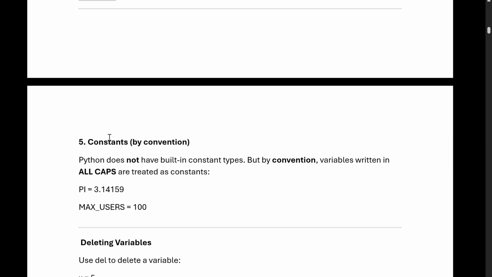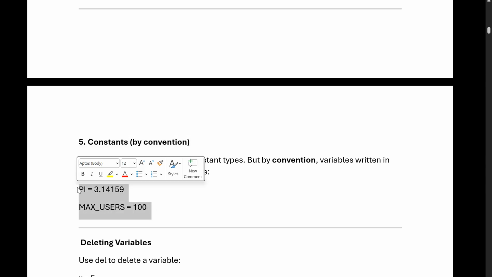Now we can see the constant. Python does not have a built-in constant type, but by convention, variables written in all caps are treated as a constant. So PI equals to this one, MAX equals to 100. Whenever we define like this in uppercase, it will be considered as a constant.